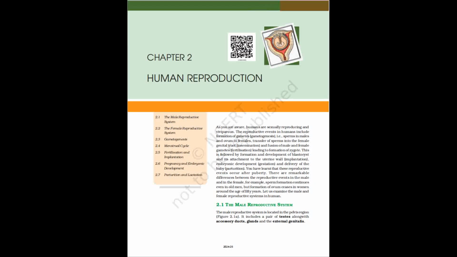2.5 Fertilization and implantation. During copulation, coitus, semen is released by the penis into the vagina, insemination. The motile sperms swim rapidly, pass through the cervix, enter into the uterus and finally reach the ampullary region of the fallopian tube, figure 2.11b. The ovum released by the ovary is also transported to the ampullary region where fertilization takes place. Fertilization can only occur if the ovum and sperms are transported simultaneously to the ampullary region. This is the reason why not all copulations lead to fertilization and pregnancy.